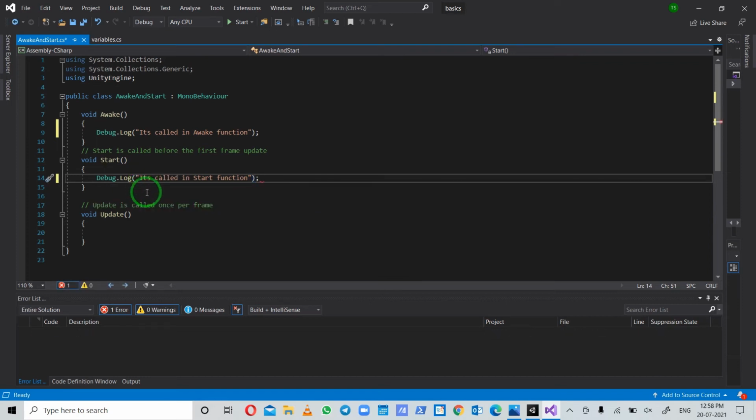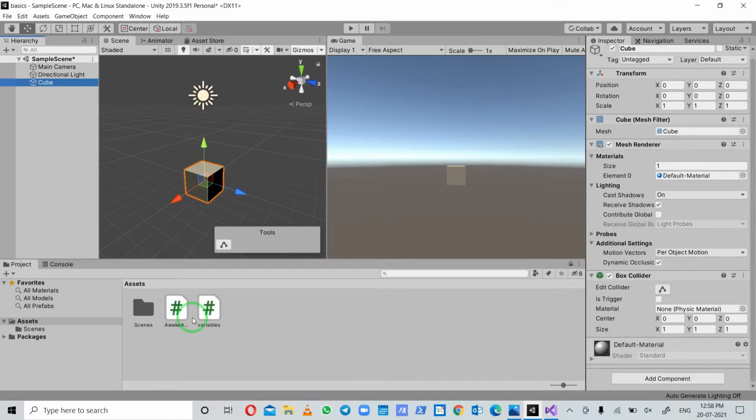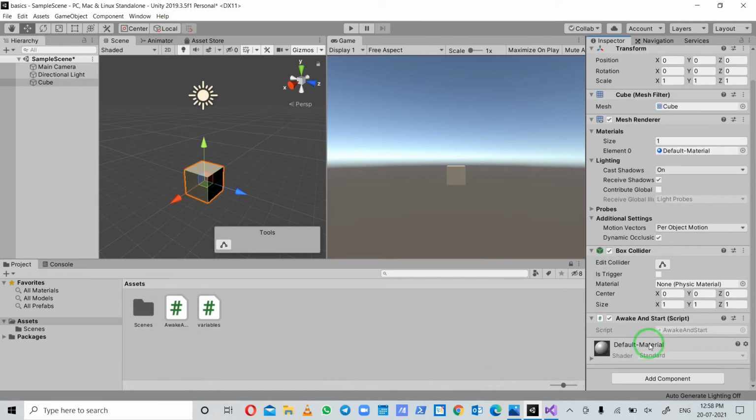Here you go. I will save the script, go to the Unity editor, and then attach the script.